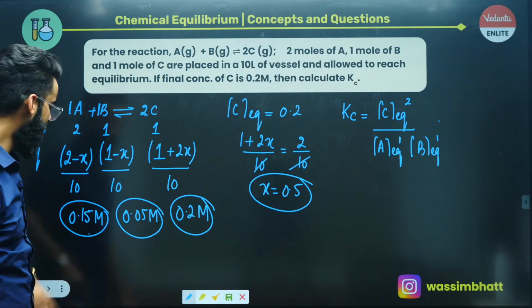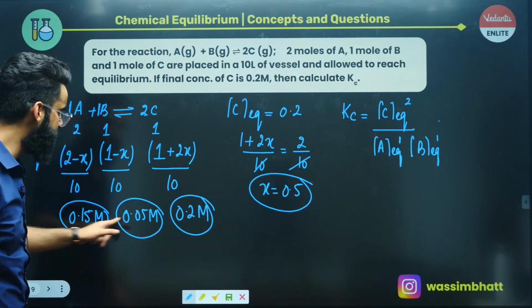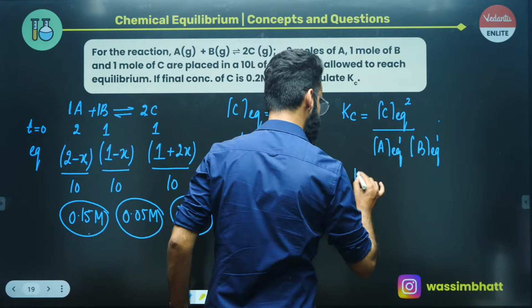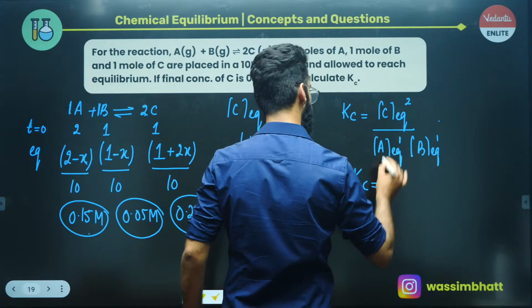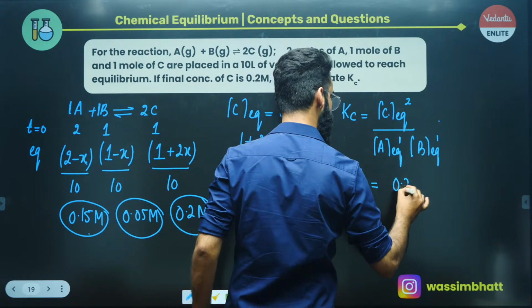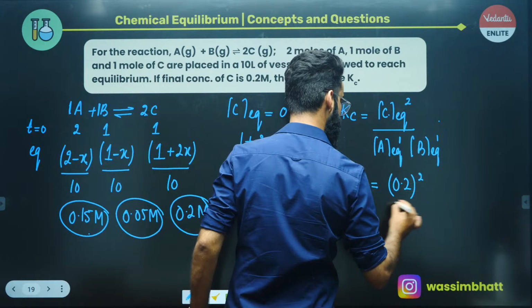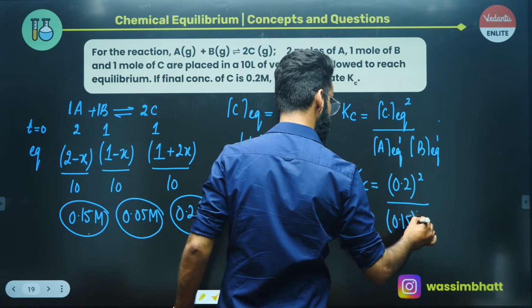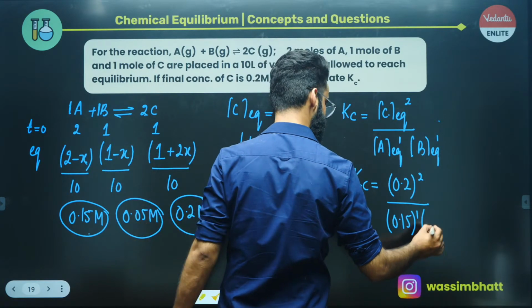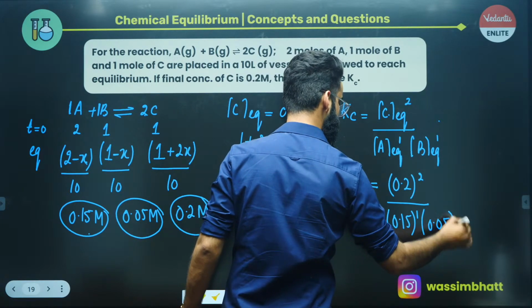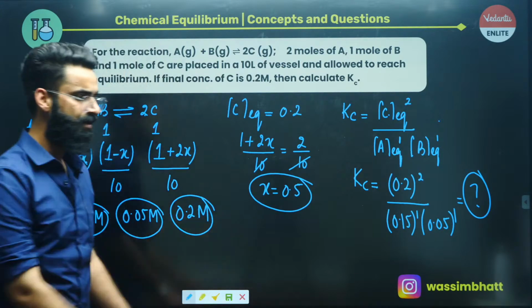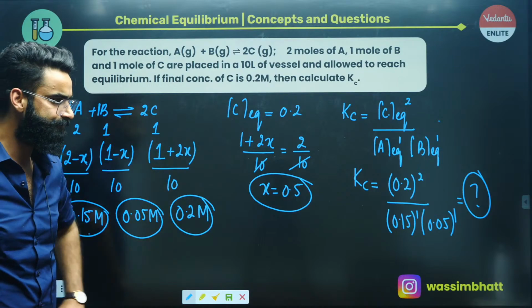Now we will have a look. You have got all the concentrations of reactants and products at equilibrium, right? Put all these terms into this Kc expression. So Kc is equal to the concentration of C at equilibrium, that is 0.2, raised to the power 2, divided by the concentration of A at equilibrium, that's 0.15, raised to the power 1, times the concentration of B at equilibrium, that's 0.05, raised to the power 1. Just solve it and get the value of Kc. That's something you were supposed to calculate, right?